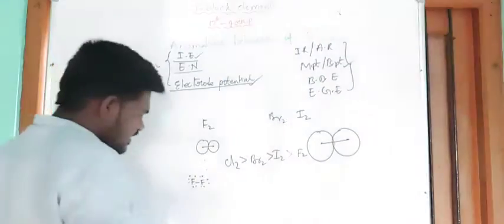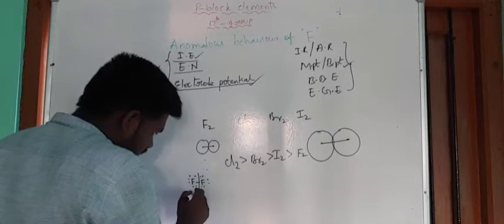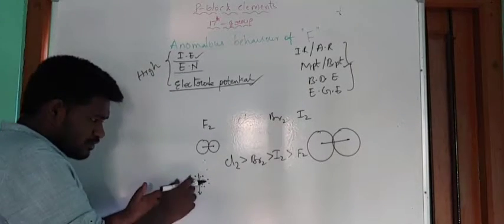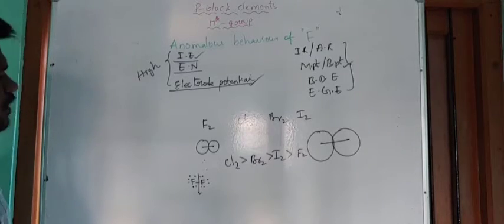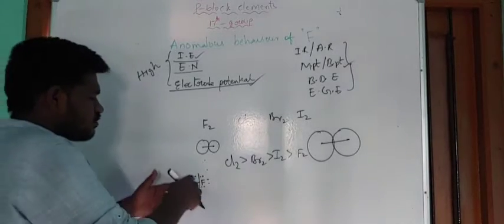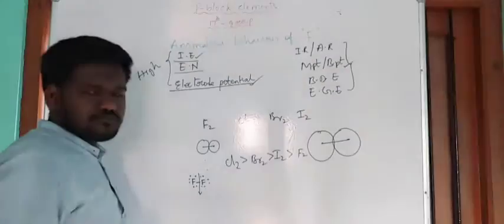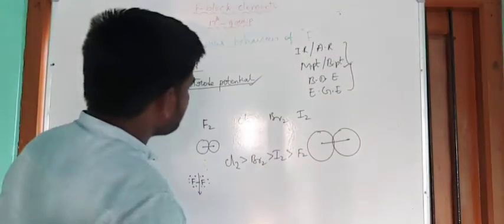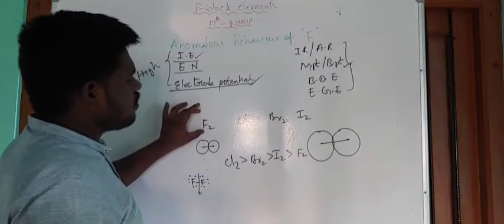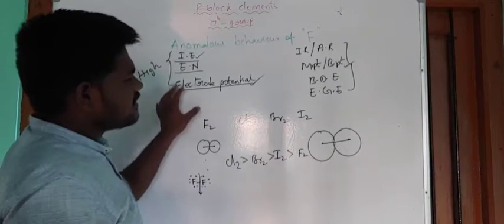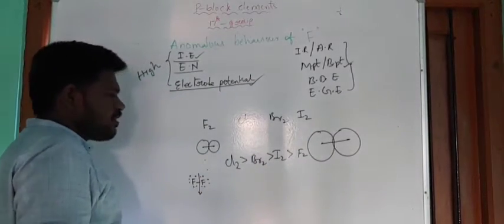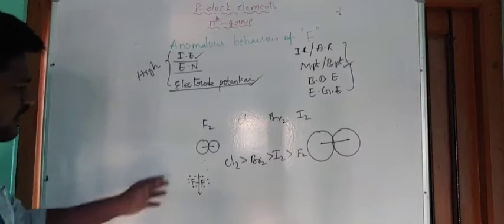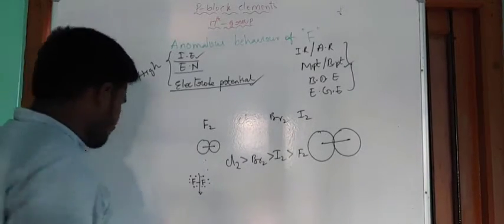When repulsions arise, this bond becomes weak. So by using less energy, this bond easily breaks down. So this is the reason why fluorine has lower bond dissociation energy than I2. The reason is the inter-electronic repulsions; this bond becomes weaker.